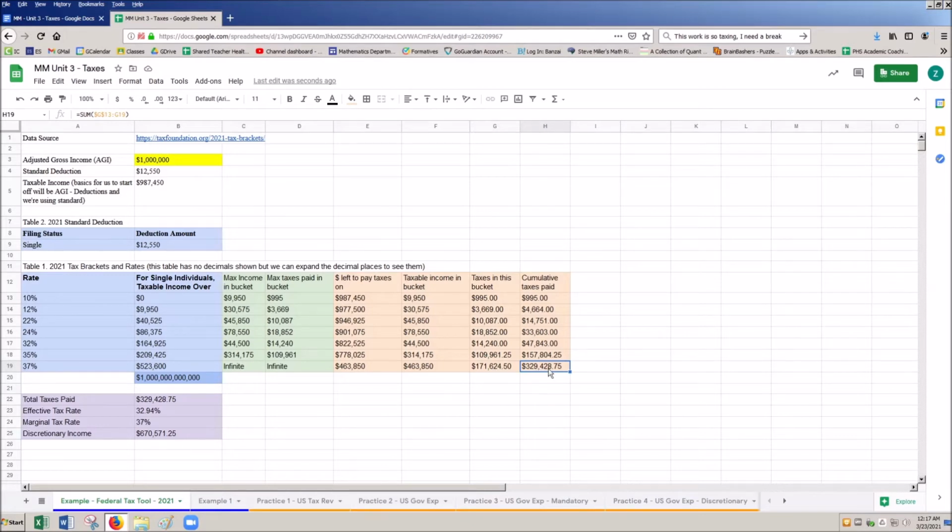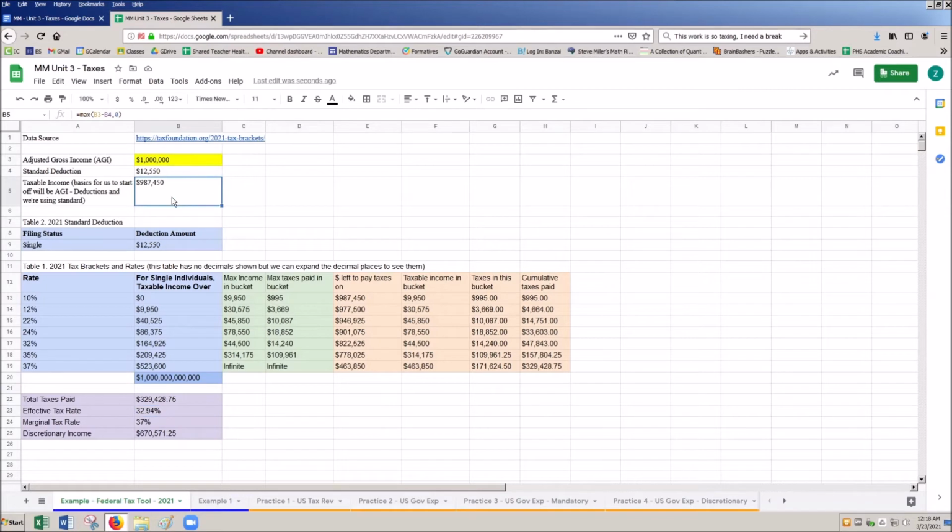Now I'm going to show you guys this purple stuff down here. This is my total taxes paid, just comes from this stuff right here. It should match between these two. Next is my effective tax rate. The effective tax rate is the percentage of the total taxes paid relative to my adjusted gross income. So basically I'm just taking my taxes paid, divided by my adjusted gross income, which we think of as our salary. That's my effective tax rate. You'll get very close if you made like $1 trillion, but we'll never really get to our marginal tax rate. We'll always be below that.